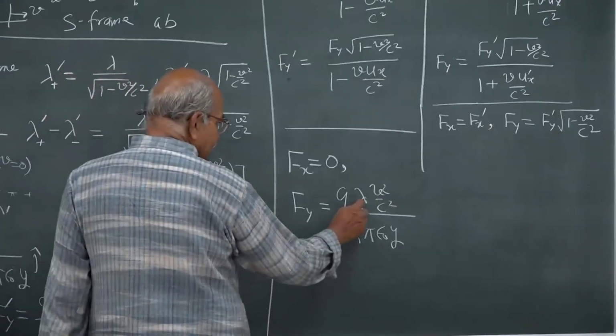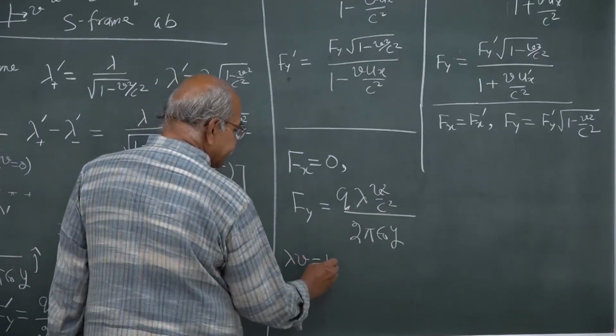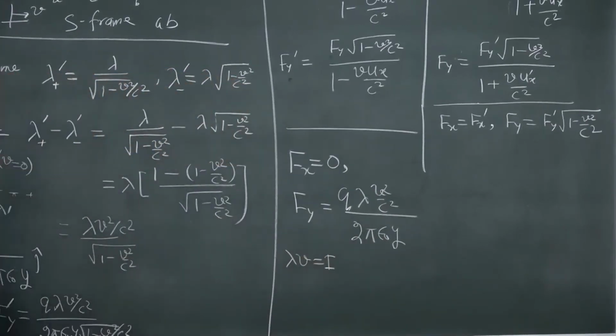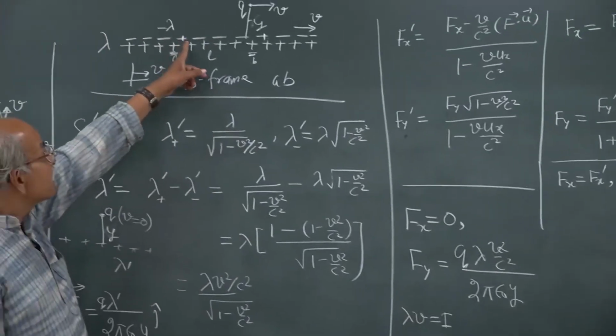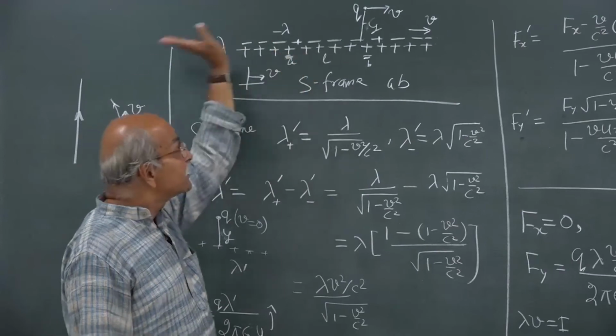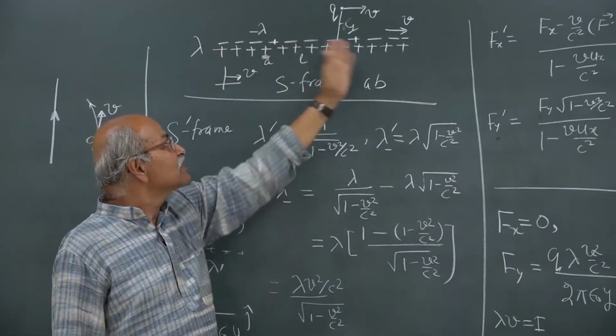So, you can write this lambda into v as I. There is a current: the positive charge line is at rest, but the negative charge line is moving. The linear charge density is lambda and the velocity is v.